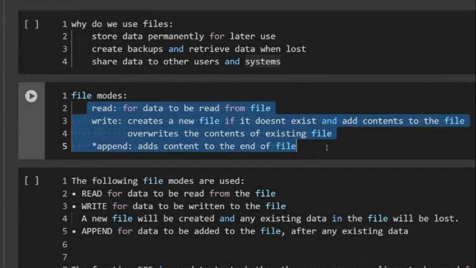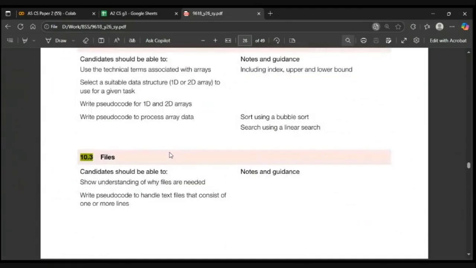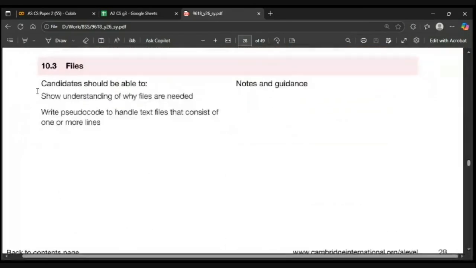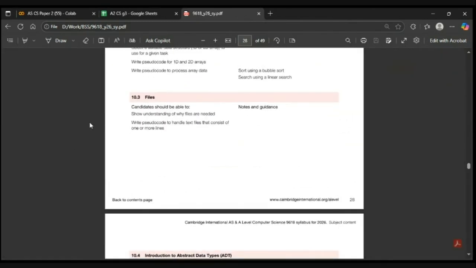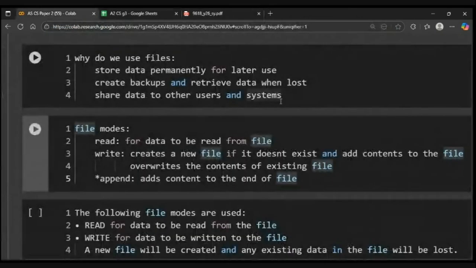और इसमें आपके पास 3 file modes है. So if I open your syllabus quickly, so this topic is show understanding of why files are needed. So I've told that and write pseudocode to handle text files that consist of one or more lines. Okay, अब इसमें जो ना we'll be looking at a lot of stuff.